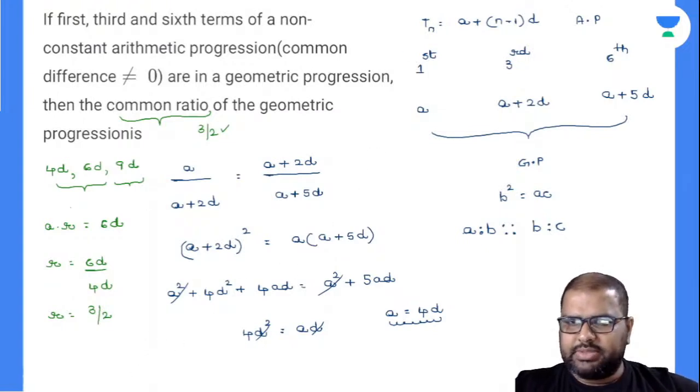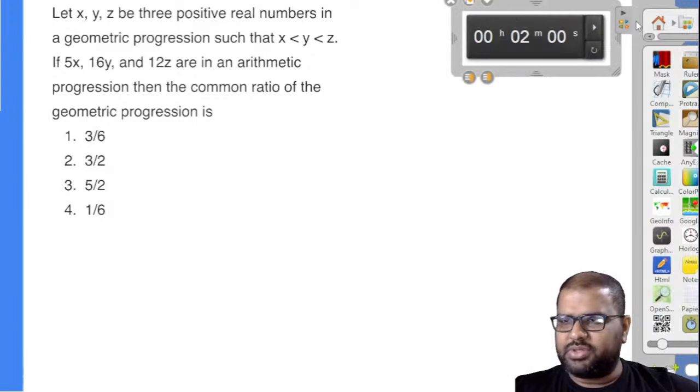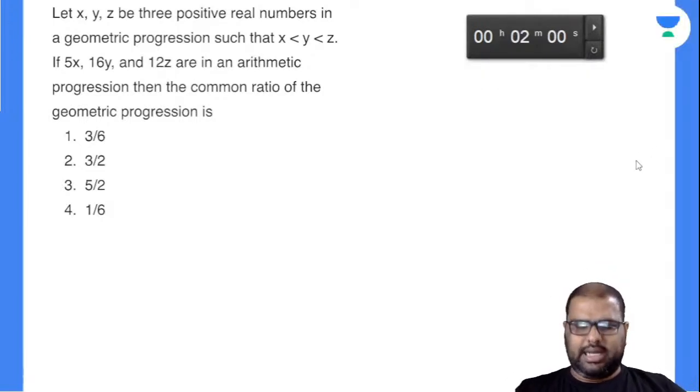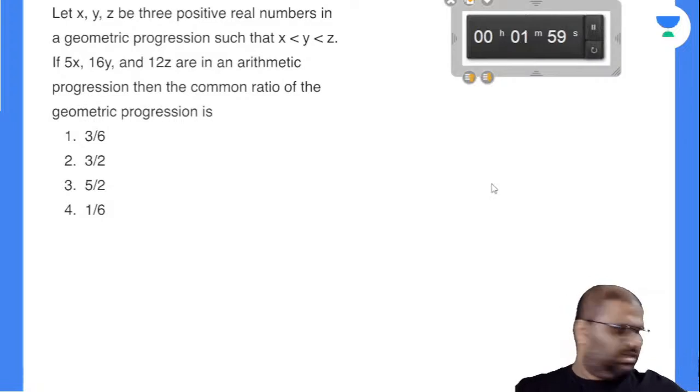Shall we go to the next question? Yes, we'll go for the next question. One of the best questions which was asked in a previous CAT also. I have solved this question in many classes, year to year, because this is my third year here. So I'm expecting you guys to answer this question. Try this. Sip of water.